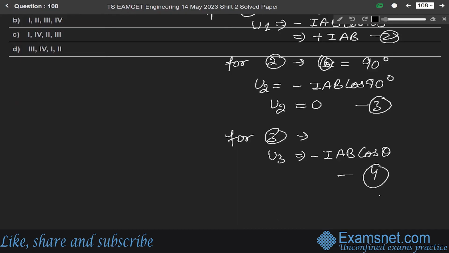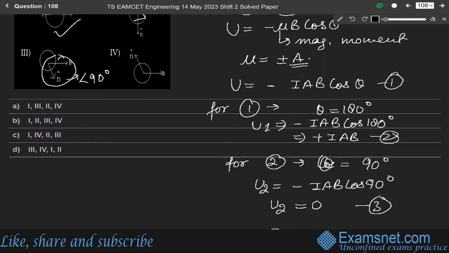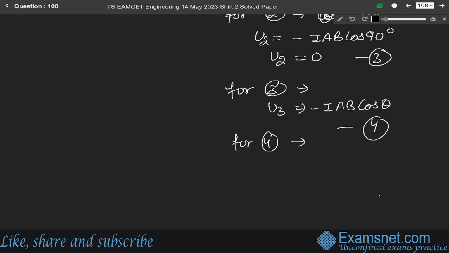And for the fourth one, theta is greater than 90 degrees but less than 180 degrees, so we write U4 as plus of IAB cos theta.